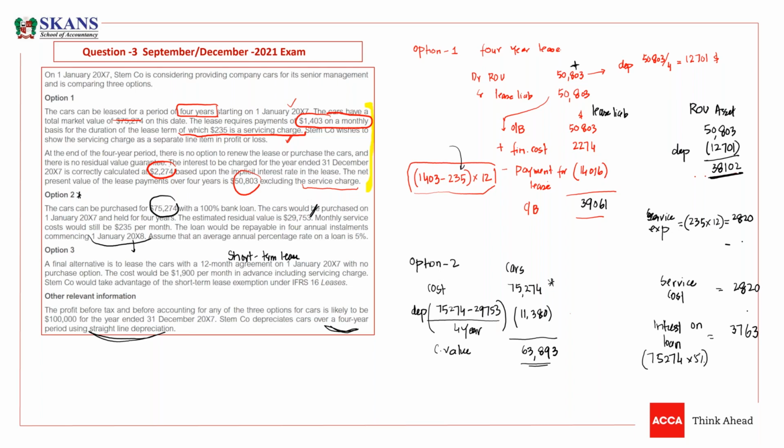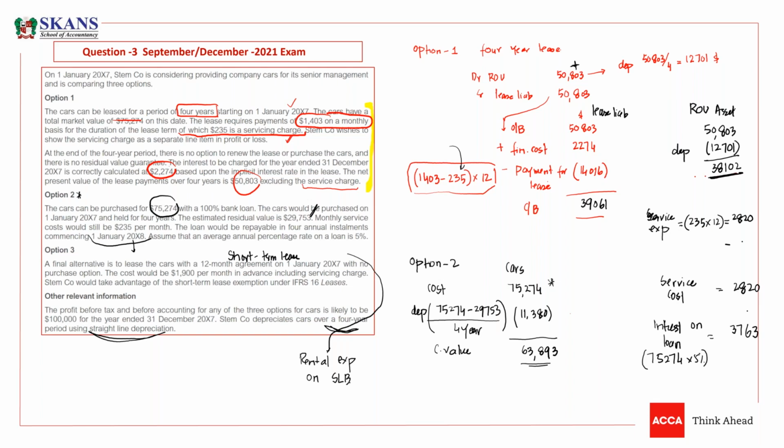So we will apply the short-term exemption, and the accounting for the short-term exemption is that we just charge expense. All installments will be charged as a rental expense on a straight line basis. So every payment that you are paying should be charged to P&L on a straight line basis as a rental expense, and that's it. Rental expense means operating expense.